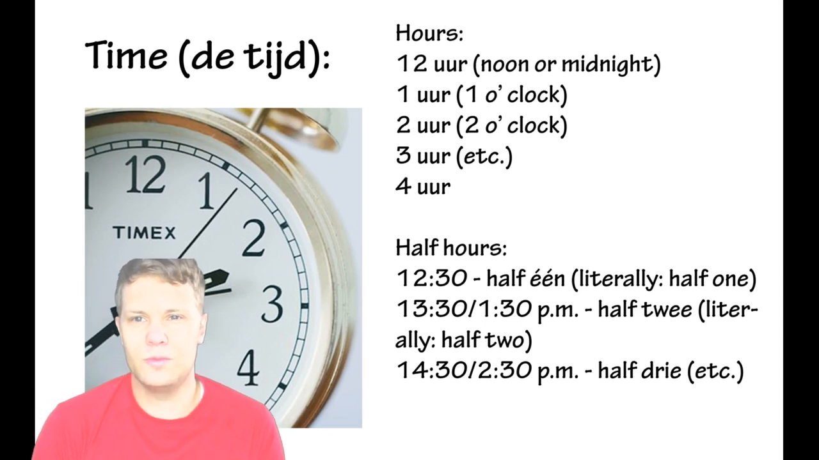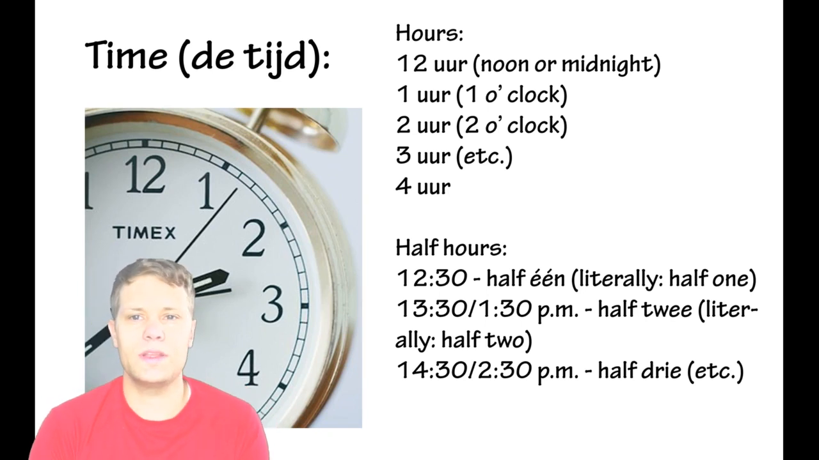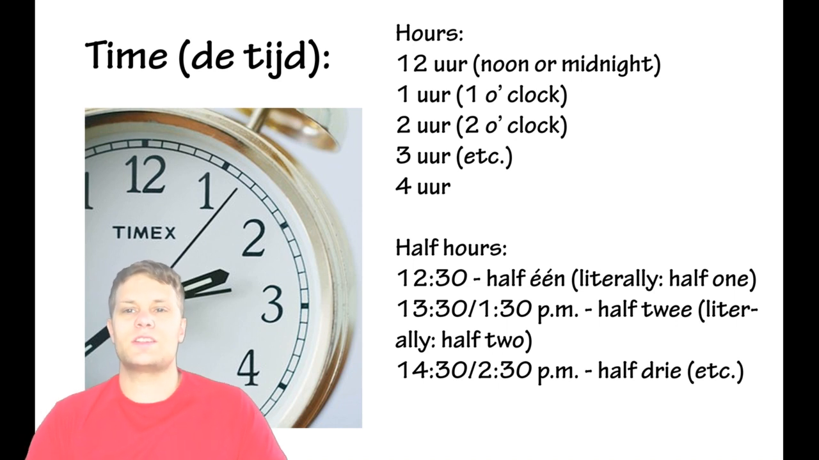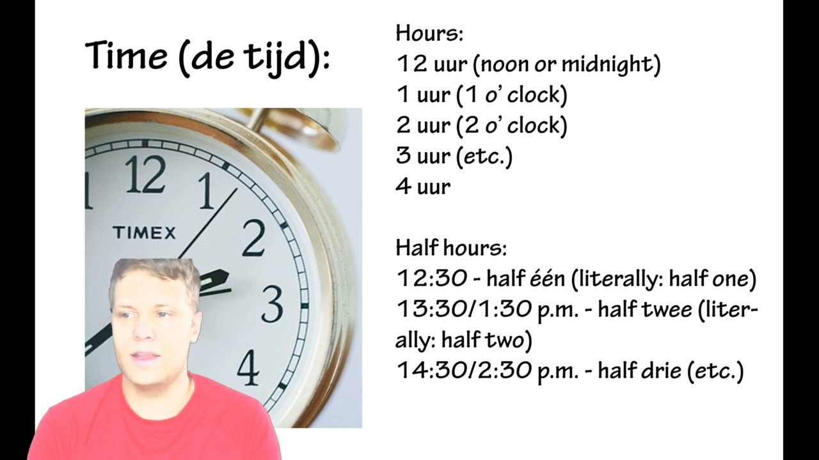Telling time gets a little complicated. Noon or midnight is just 12 uur. And they could say midden op de dag, middle of the day, or middernacht, which is 12 o'clock, midnight. But a lot of times they just say 12 uur. If you say something o'clock, it's uur, it's hour. Uur means hour. Time means de tijd, that's the time.